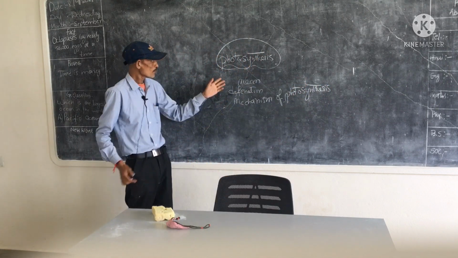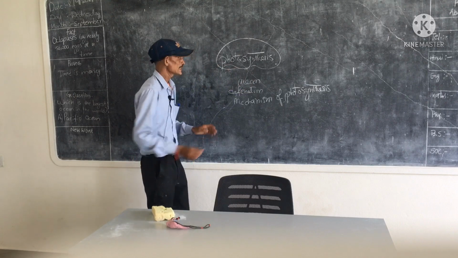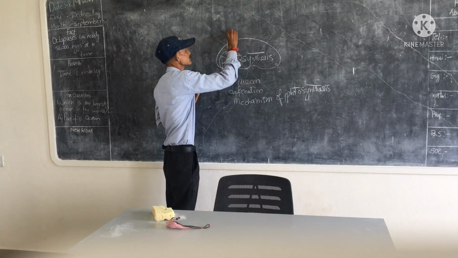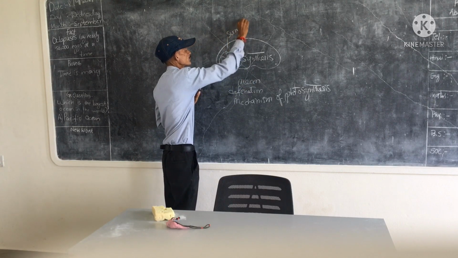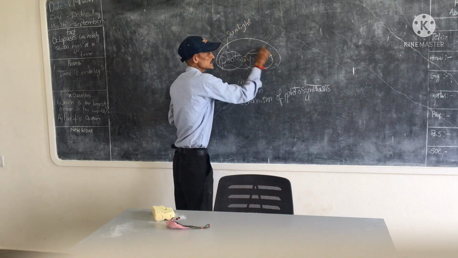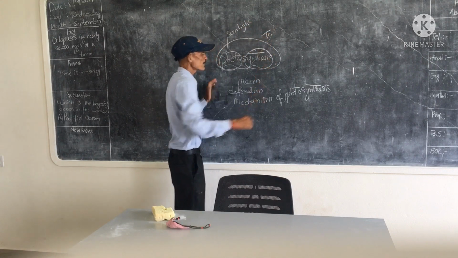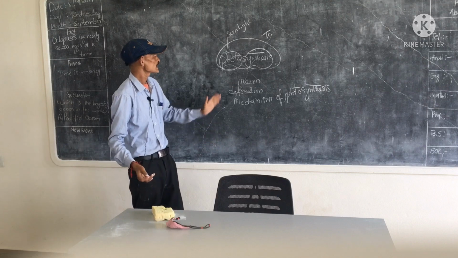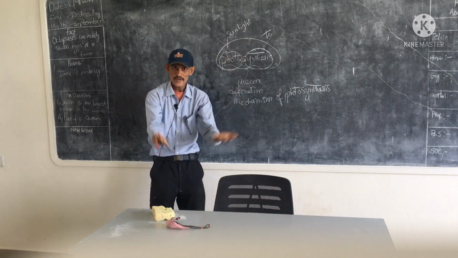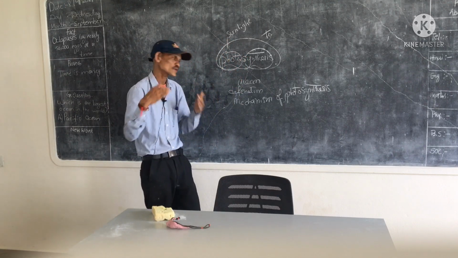First of all, we learn the meaning of photosynthesis. Here photo means sunlight. Synthesis means to prepare. The meaning of photosynthesis is using sunlight to prepare some food materials.